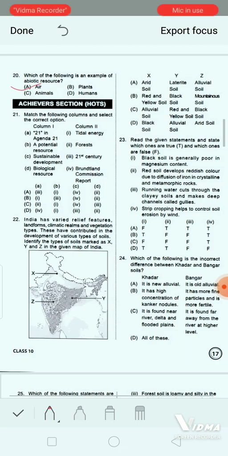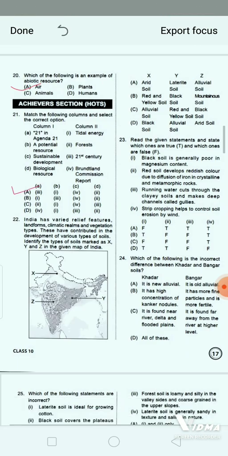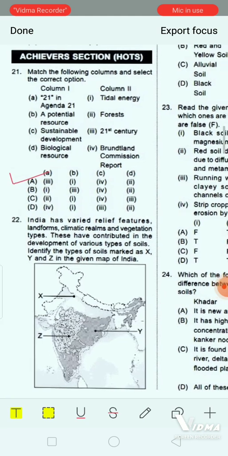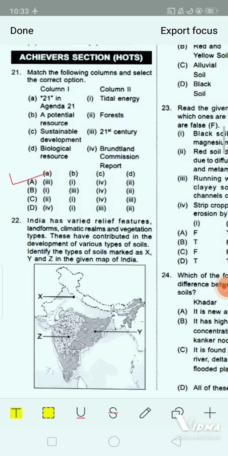Yes, option A is the correct one. So here you can see first one, that is 21 in Agenda 21. Okay, here the correct will be 3, that is 21st century.